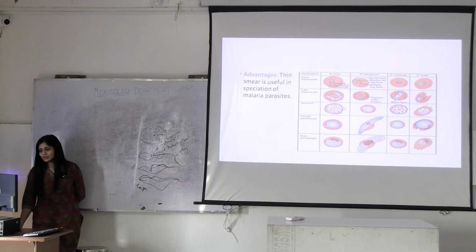Schizonts: based on the number of merozoites inside the RBC, you will distinguish. In Plasmodium vivax, the maximum number of merozoites, okay? Then female gametocyte for falciparum, banana shape. Female gametocyte is a little larger than male gametocyte. Okay. What are these dots? They are all pigments. Okay.